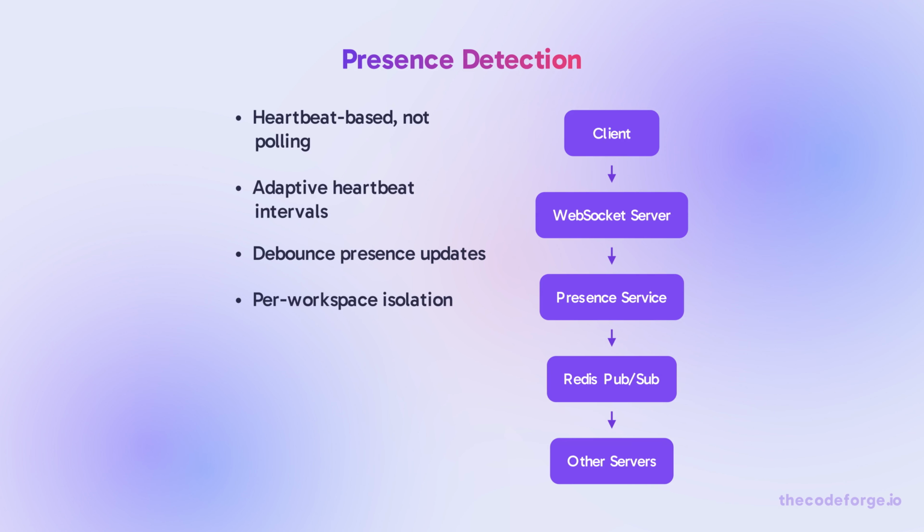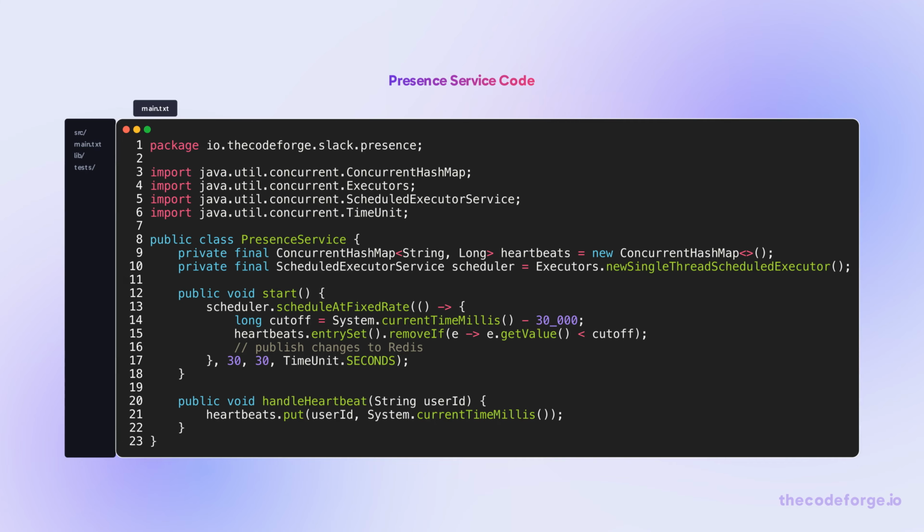Presence uses heartbeats every 15 seconds with adaptive intervals. Idle users send every 60 seconds, active users every 5 seconds. Updates are debounced to avoid flooding clients. The presence service maintains a map of user IDs to last heartbeat timestamps. A scheduled task runs every 30 seconds to remove stale entries and publish changes.